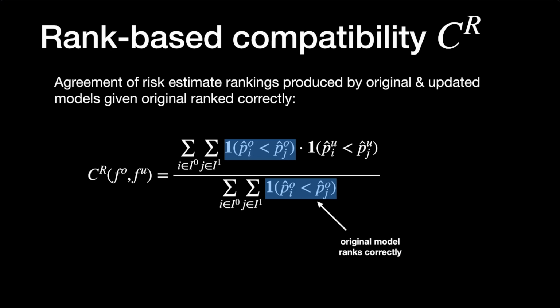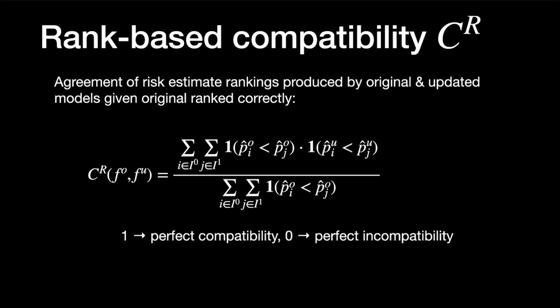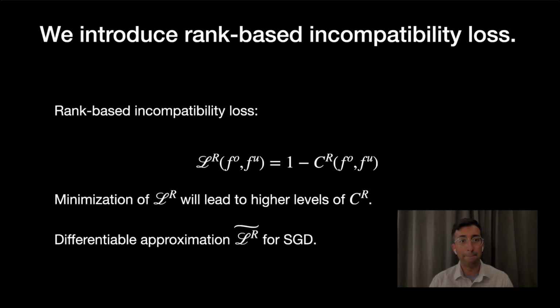In blue, we assess the original model. In yellow, we assess the updated model. We count the number of times that both models rank patients correctly and normalize by the number of times the original model ranked correctly. This yields a value between 0 and 1 and can be thought of as the probability that the updated model ranks a patient pair correctly given that the original model correctly ranked that pair. We also introduced rank-based incompatibility loss and a differentiable approximation. The minimization of these leads to higher levels of compatibility.